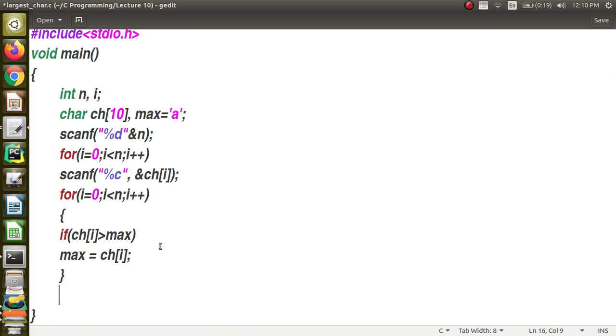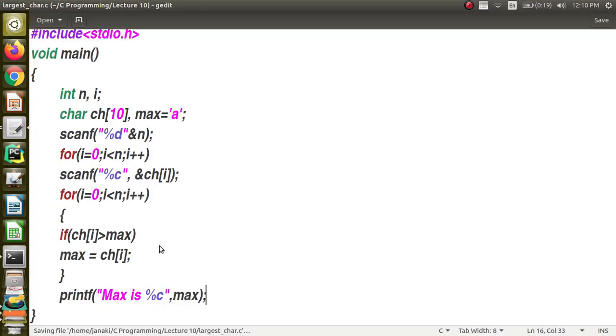So you are going to iterate through the array and compare the max with the current value at the index. If it is greater, you are going to change the value of max. After coming out, you are going to print the value of max. I'm going to print it as a character, so %c max.